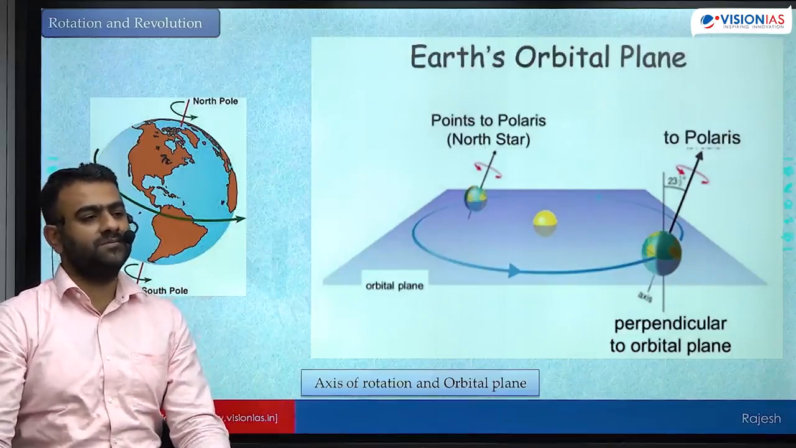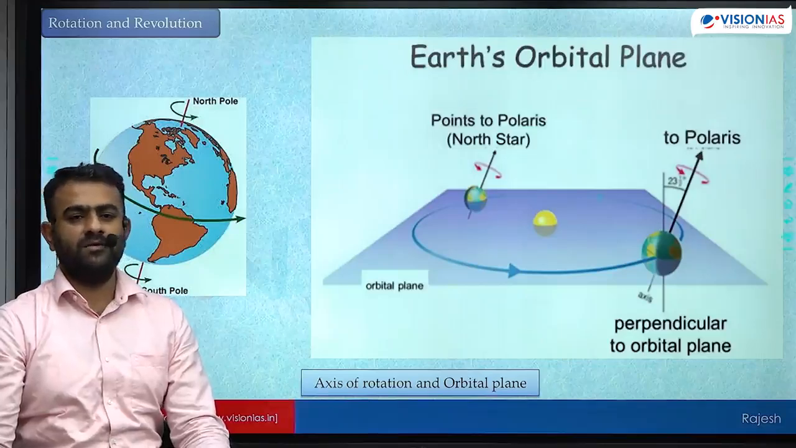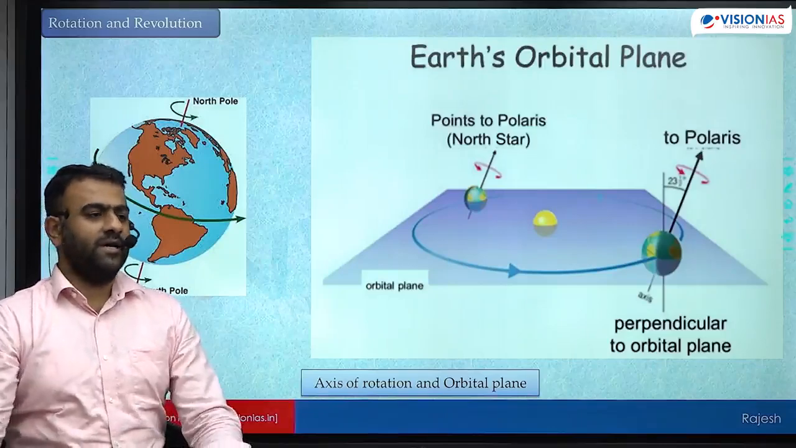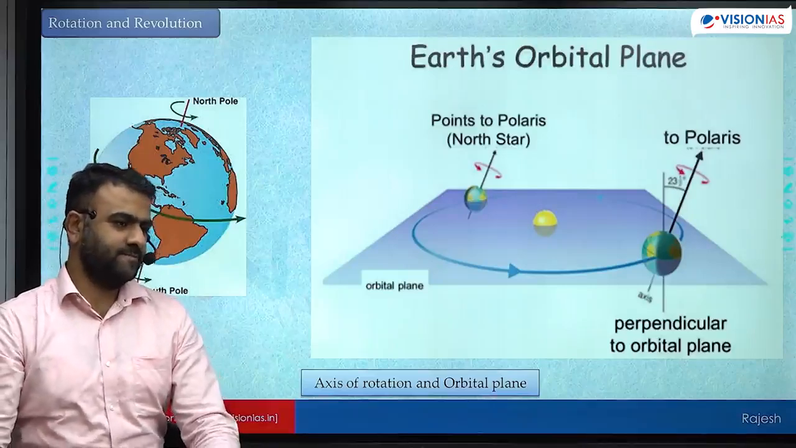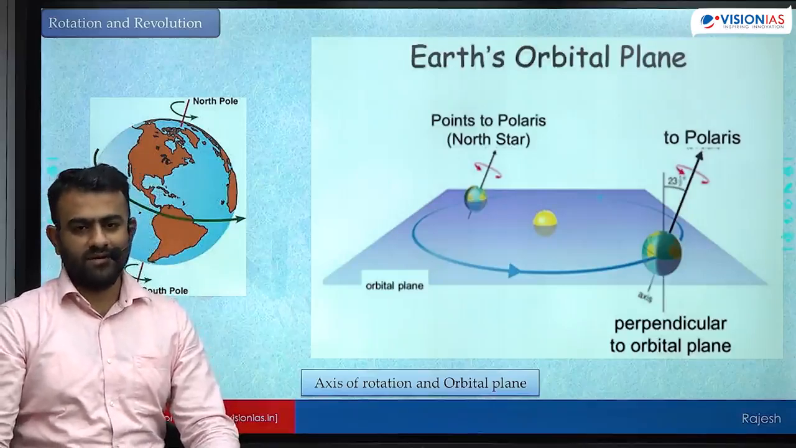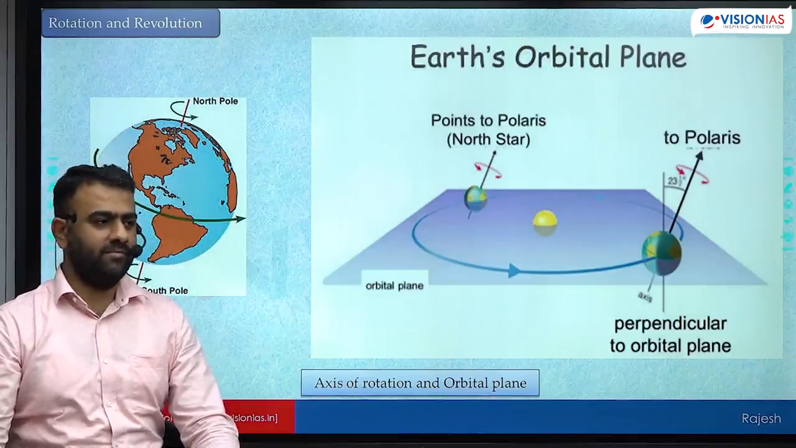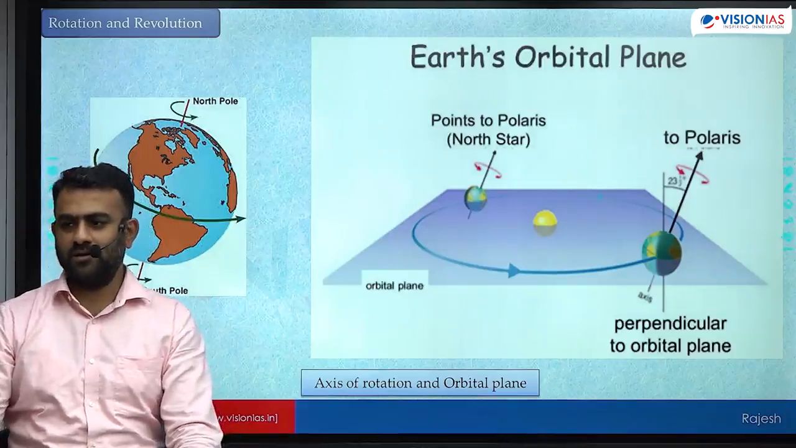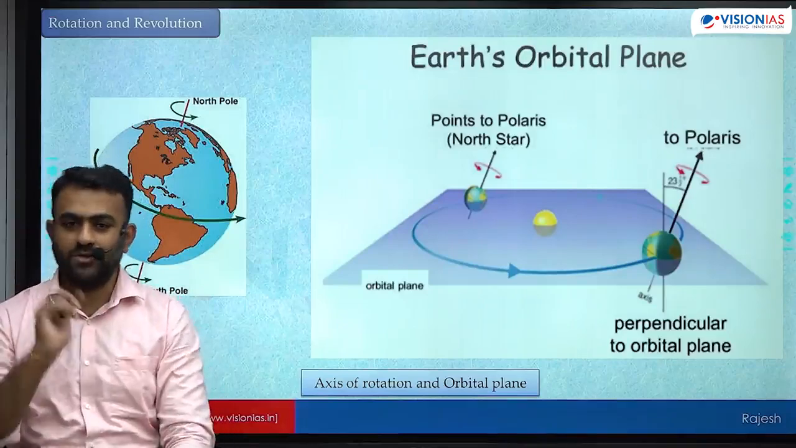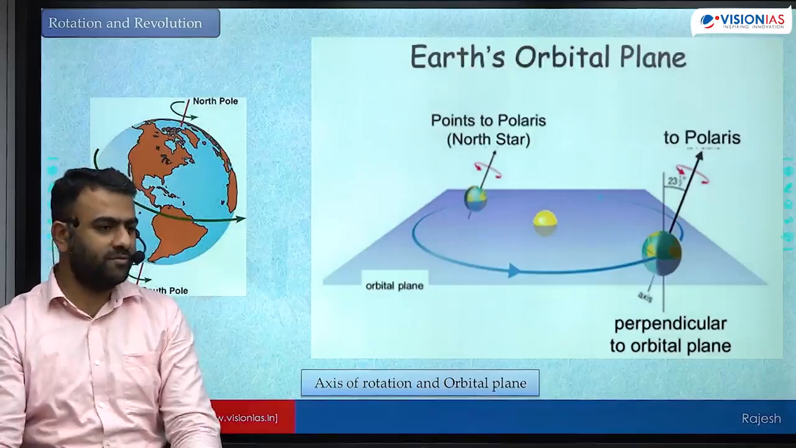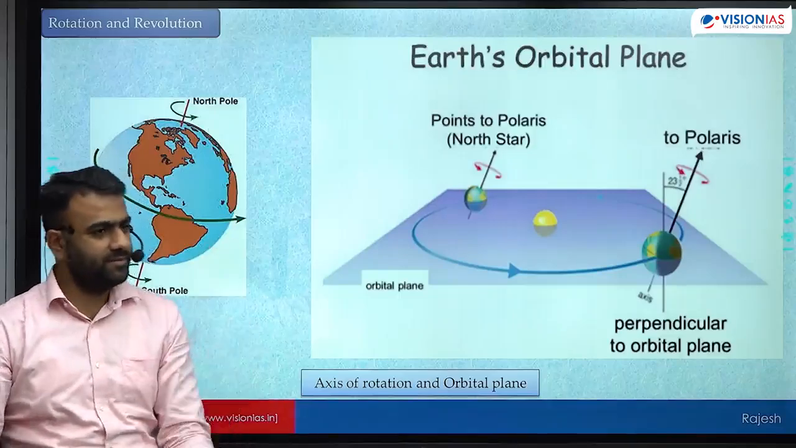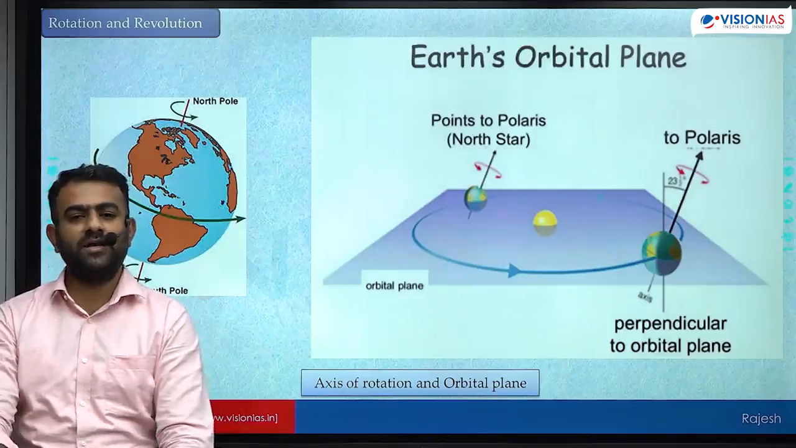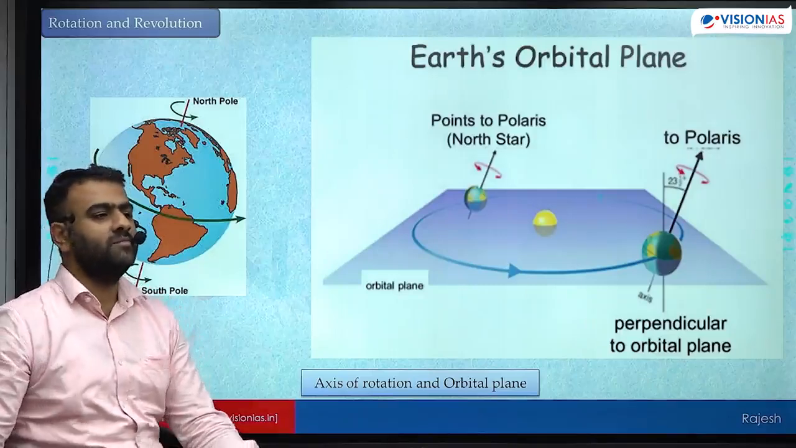23 hours 56 minutes is the time taken by the Earth to complete one rotation, that is 360 degrees of rotation. But still we count the day as 24 hours. Why? Because 24 hours is the time taken by the Earth to see sun back at the same position. 24 hours is not the period of rotation. That is different. Period of rotation is different.